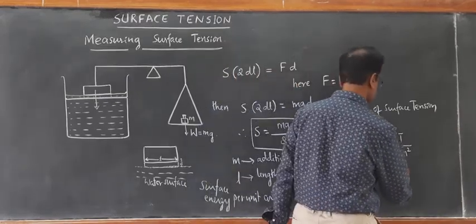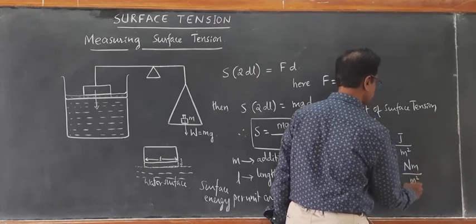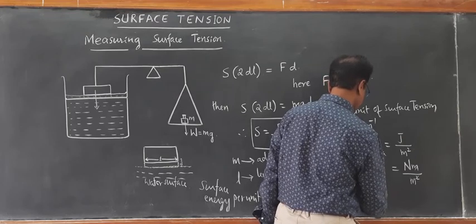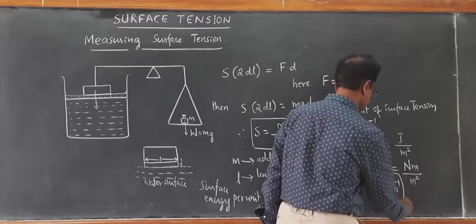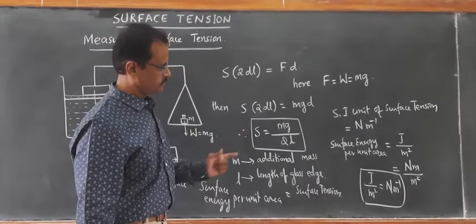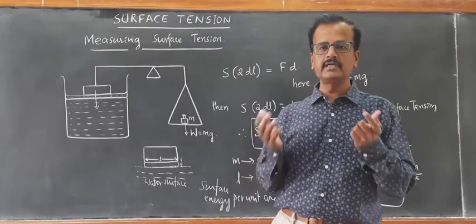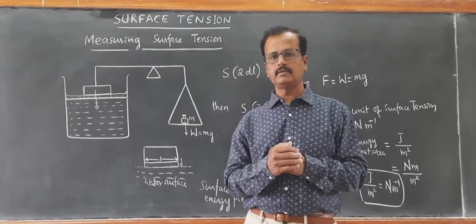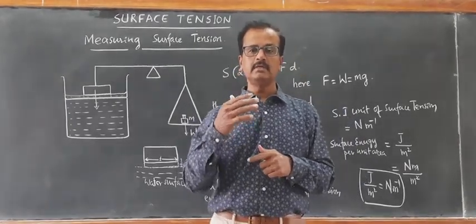You can just use it, this one. Newton meter divided by meter square. So 1 meter cancels. Therefore, joule per meter square is also equal to Newton per meter. That's how one can find the relation between surface energy and surface tension. Therefore, surface energy per unit area or additional surface energy per unit area is also equal to surface tension. Okay. Now, this surface energy per unit area depends on the interface.